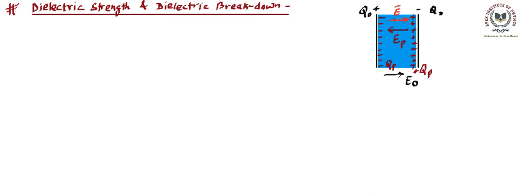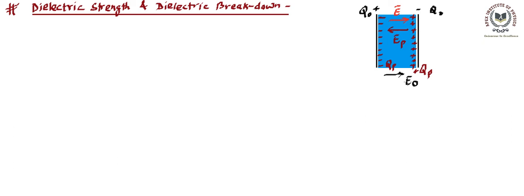Now this field, if we increase the charge on the capacitor, let's say, then the value of E naught is going to increase, and then we can say the value of E is also going to be increased. The magnitude of polarization is dependent on E naught. So larger the E naught, more the polarization.